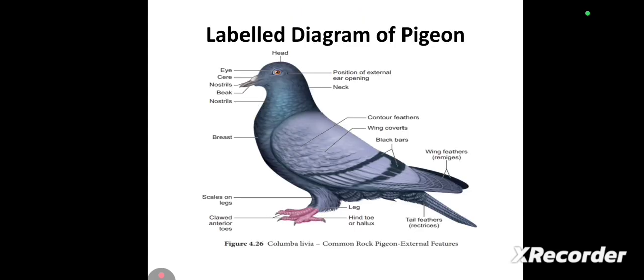So this is the labeled diagram of the external morphology of the pigeon. It consists of eyes, head, nostrils, ear opening, neck, breast, contour feathers, black bars, and scales on the legs. The legs have clawed anterior toes and hind toes or hallux, and the tail feathers are referred to as rectrices and the wing feathers as remiges.